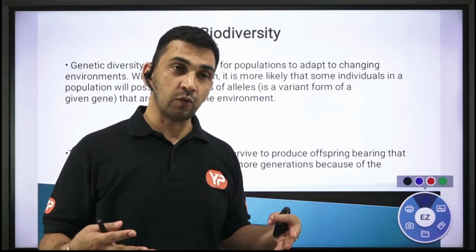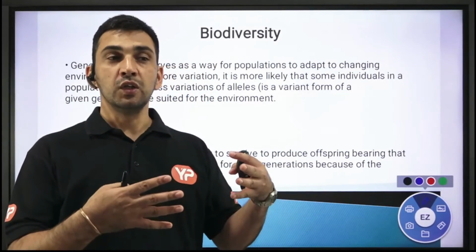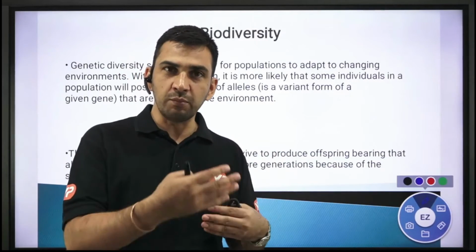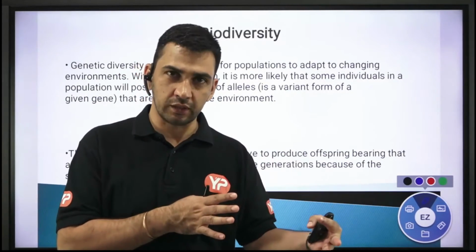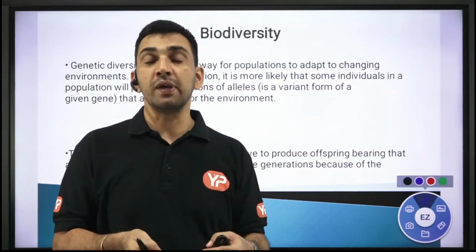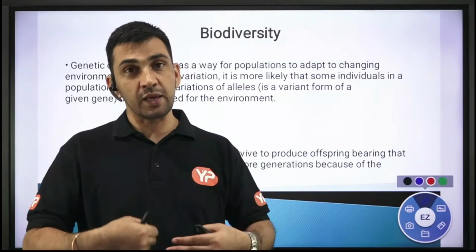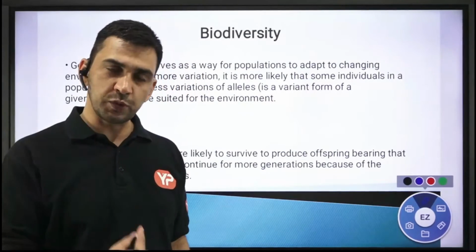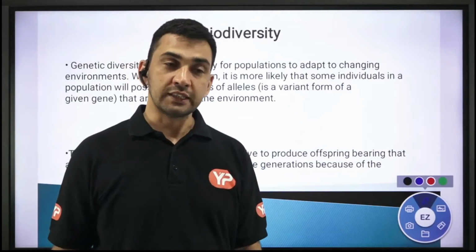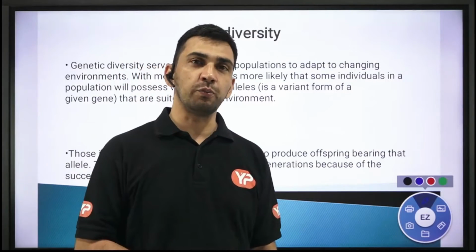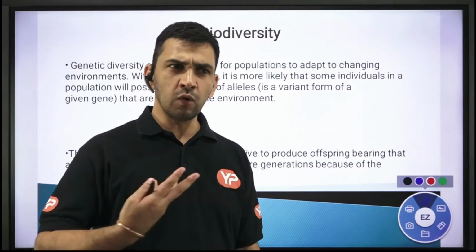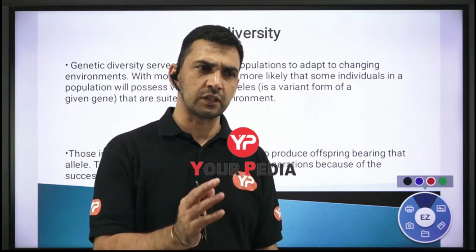So what is the advantage? The population or that particular species, which could have become extinct because of the environmental changes and vanished, now some of them may be able to survive. Why? If all of them had the same genes, if in that species there had been only one single gene, and if that gene is not able to tolerate the change in climatic conditions, then the whole population may have just vanished.